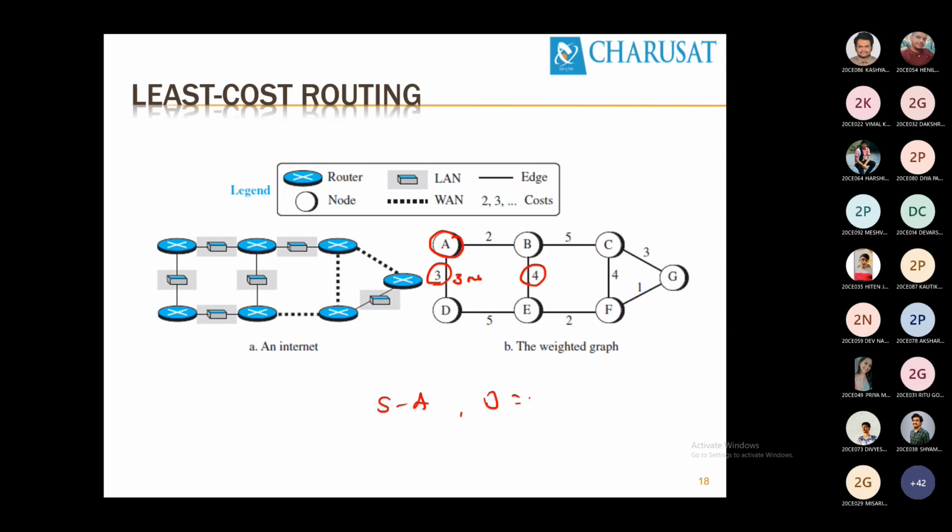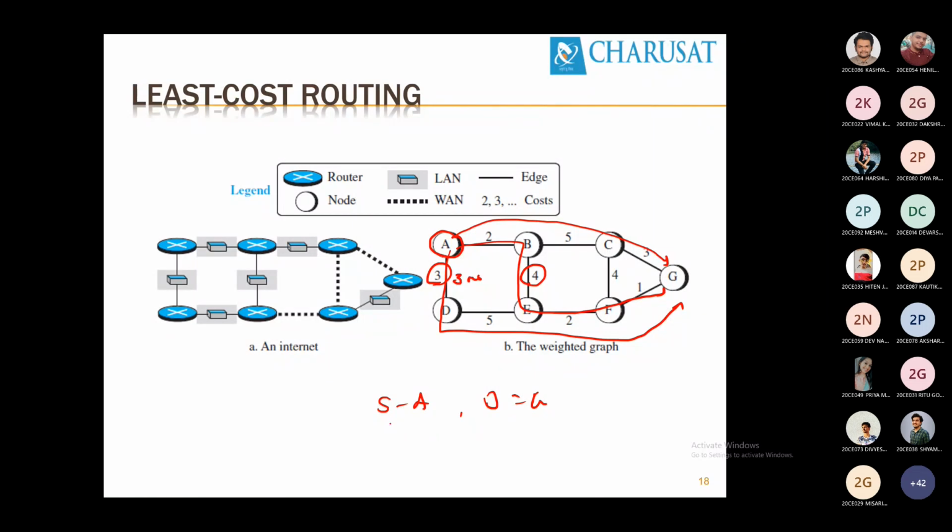If I want to find a path from A to G, the source is A and the destination is G. This is a path. This is also a path. This is also a path. There are multiple paths. I can even go from A to D, D to E, E to B, B to C, C to G. Even A to D, D to E, E to B, B to C, C to F, F to G. There are multiple paths available, but I am taking only 3 paths over here.